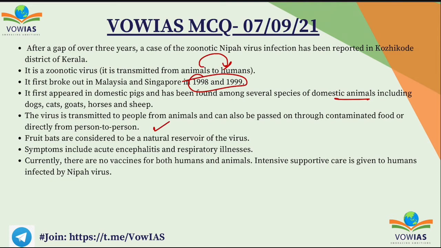The fruit bats are considered to be the natural reservoir of the virus, which I discussed already. And the symptoms include acute encephalitis and respiratory illness. Currently, there are no vaccines both for the animals or humans for this virus. Intensive supportive care is being given to the humans who are infected by this Nipah virus. So this is a very dangerous virus, and as currently it was reported in Kerala, people have to be more careful. Now let's move on to the next question.